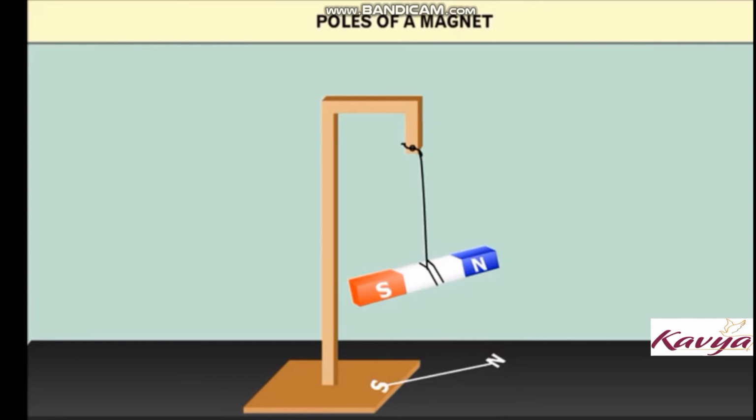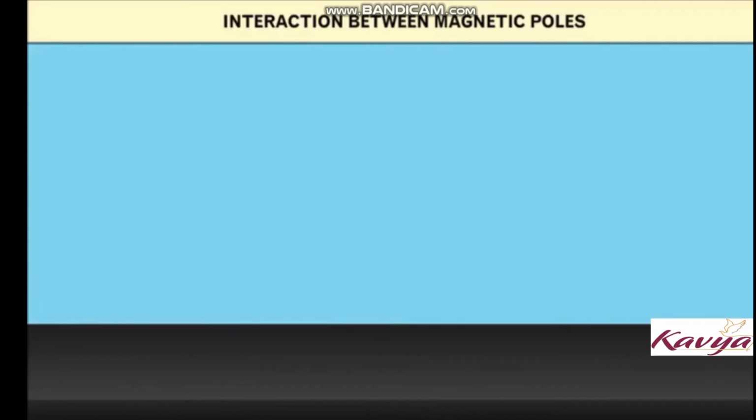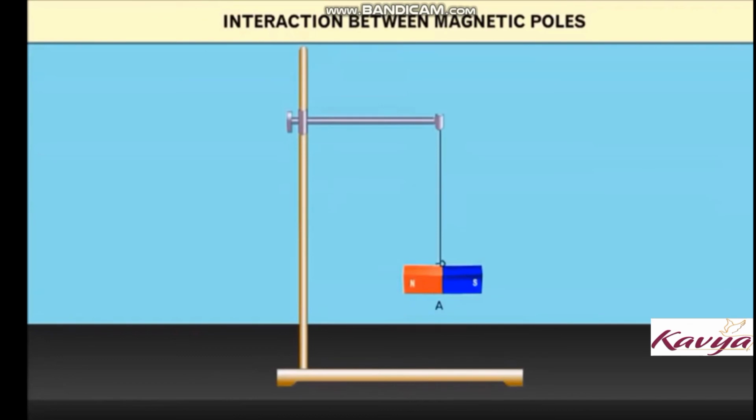The end of the magnet that points toward the north is called the North Pole, while the end of the magnet that points toward the south is called the South Pole. Okay, interaction between magnetic poles.